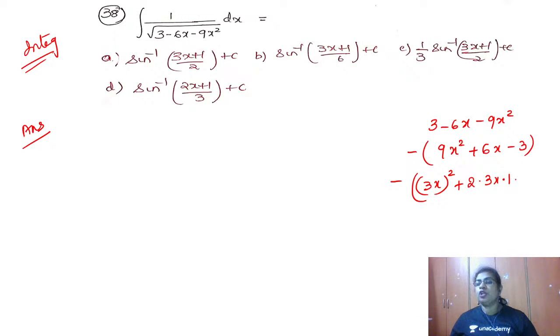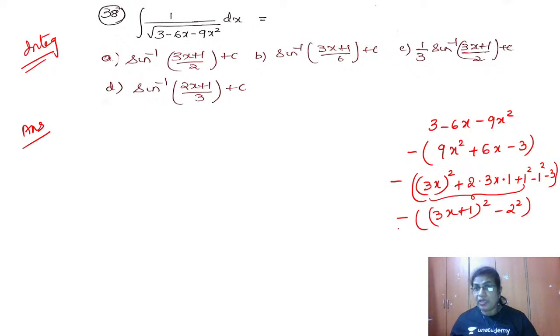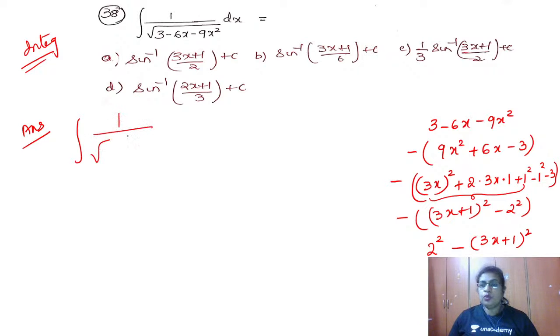Once you get b, what you have to do? Add b square, subtract b square, and then write the remaining. The first 3 terms will become a plus b the whole square. So it is minus of (3x plus 1) the whole square, minus 1 minus 3 is minus 4. So it is minus 2 square. Now multiply that minus sign inside. You'll get 2 square minus (3x plus 1) the whole square. Now write back: 1 by root of 2 square minus (3x plus 1) the whole square dx.